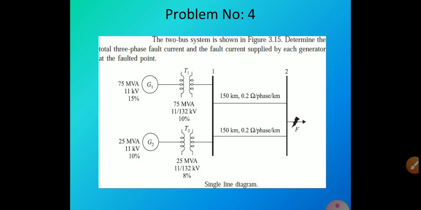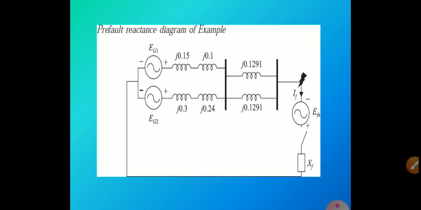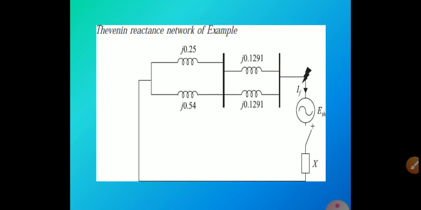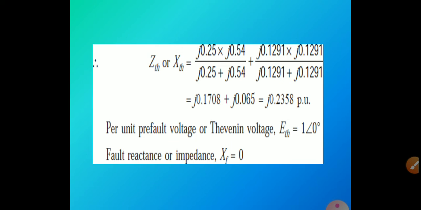So next, problem number 4. Here also a single line diagram is given. Then we have to convert it into the equivalent reactance diagram. Then we have to draw like this. Then we have to reduce this circuit. This is the Thevenin equivalent circuit. Then we have to find out XTH. Then the XTH value we have found out, and the ETH value we have to write on top.